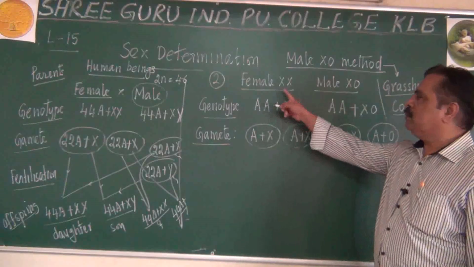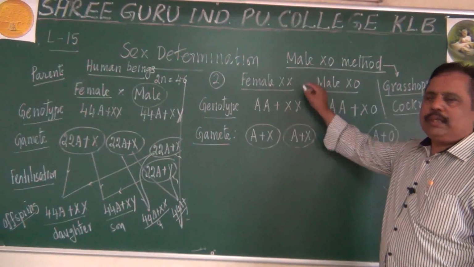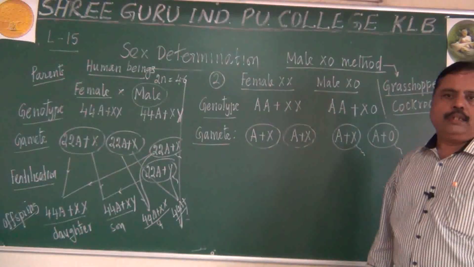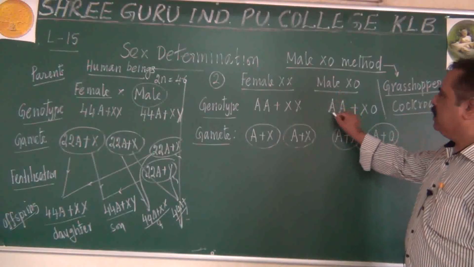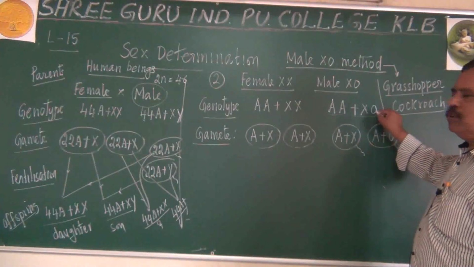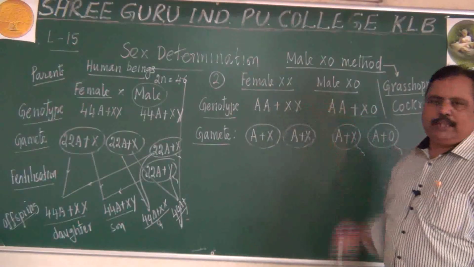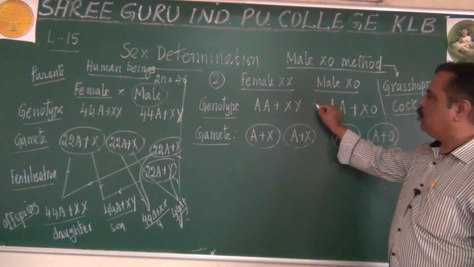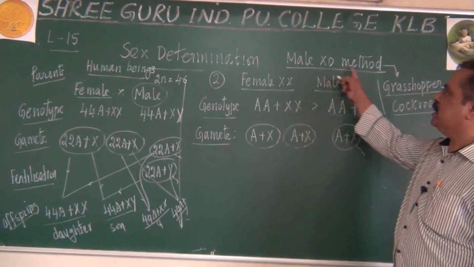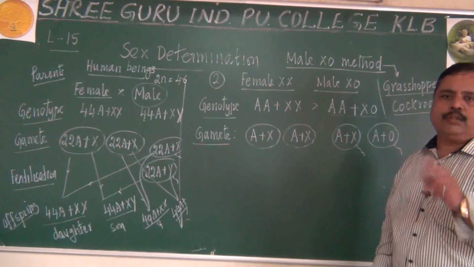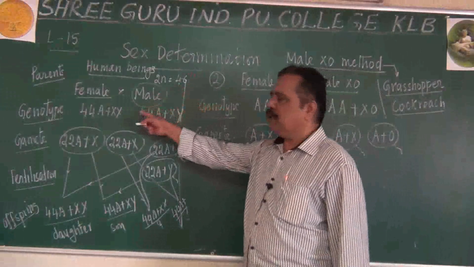Do you think that male and female are equal in number of chromosomes? No. The male will be always one chromosome lesser than the female. Females have one chromosome more in this type. Which type? Male X0. But is it like that here?